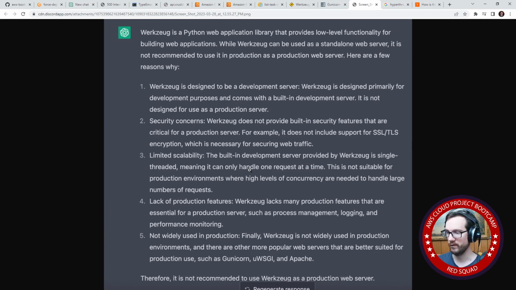It says many production features are essential for production servers, such as process management, logging, and performance monitoring. Well, you run one process per container, so what's this process management that we need that is so complex? We really don't. If an issue happens, a health check will shut it down and spin it back up. Logging could be a little bit better by default, but we are able to plug in our own logging.